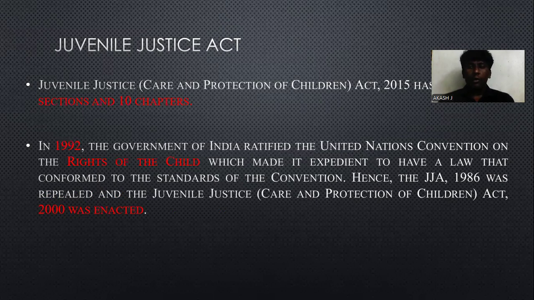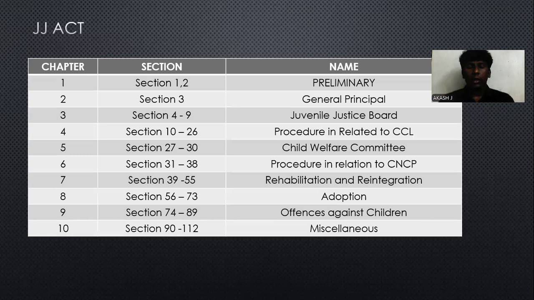Before going to the next part, we need to know that the Juvenile Justice Act came because of UNCRC. That UNCRC plays a major role in the implementation of juvenile justice in India. Okay, let's see the chapters. As I said, there are 10 chapters and 112 sections in the JJ Act 2015.